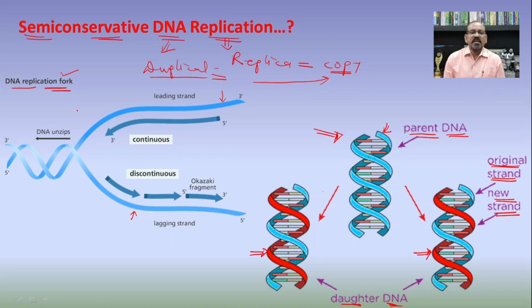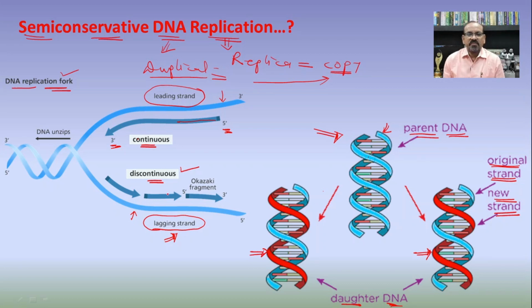And this process of DNA replication is carried out in two different conditions, that is continuous and discontinuous. In a continuous manner, there is a synthesis of the DNA molecule from the 5' end to the 3' end in a continuous direction, and the DNA strand on which a new DNA strand is synthesized in a continuous manner is known as the leading strand, while the DNA strand on which the new DNA is synthesized in a discontinuous manner is known as the lagging strand.